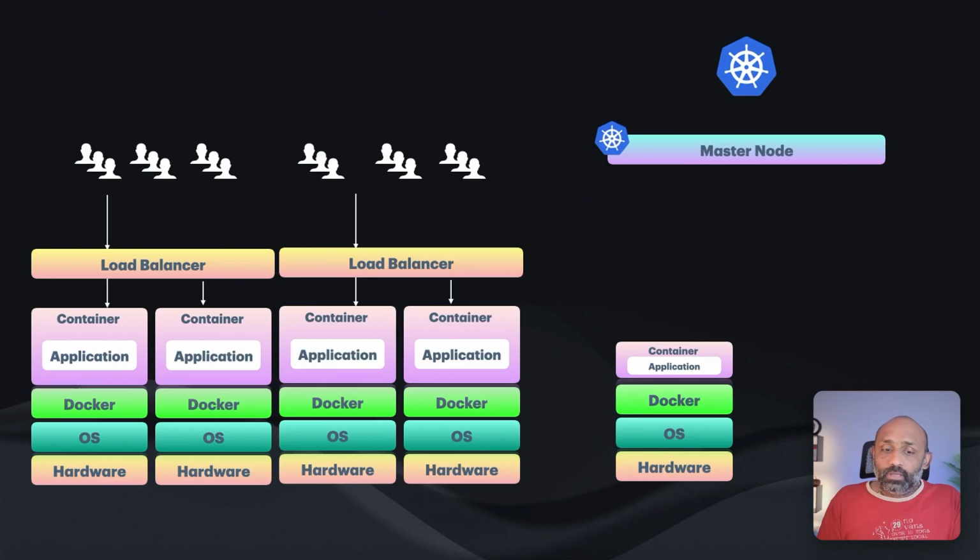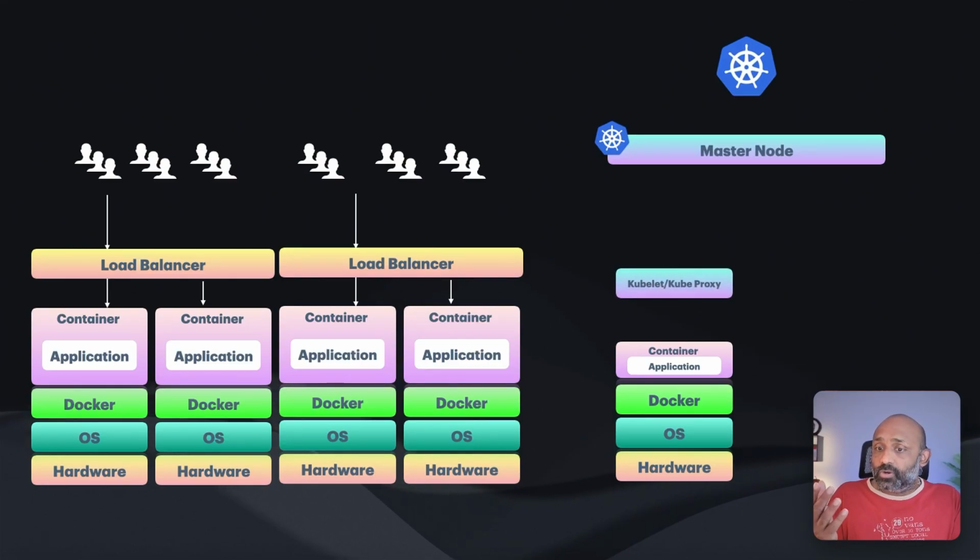So now we have these containers, the same containers, the stack as we saw here. But how does the master node know this is a container which is running there, that I need to control this and all? That's where the kubelet and kube-proxy come in, a small piece of software which we run on top of this server.